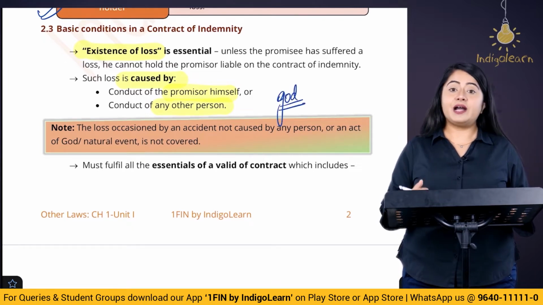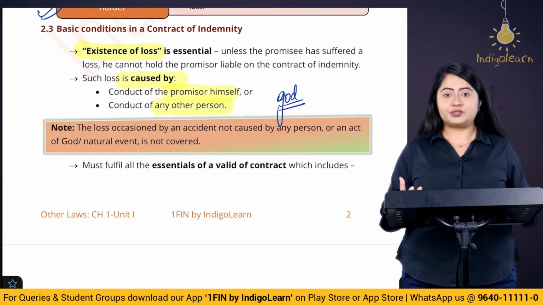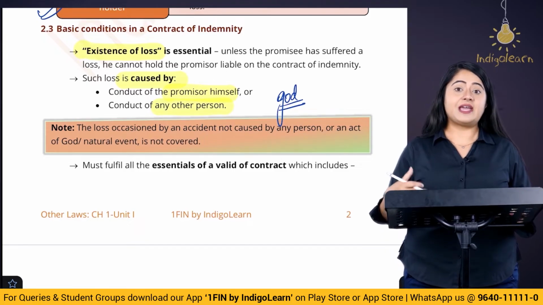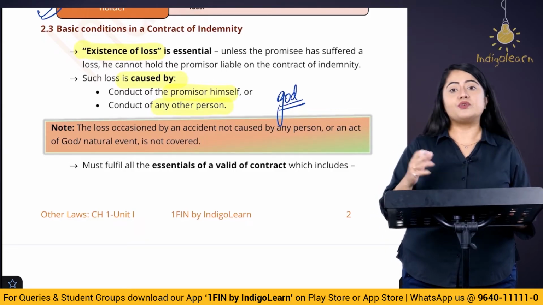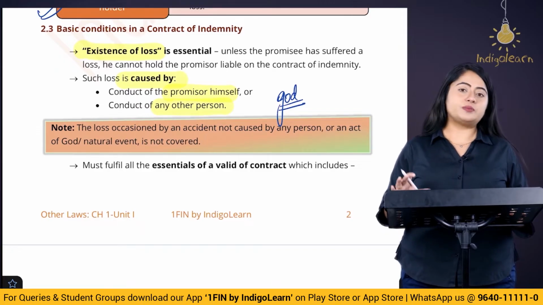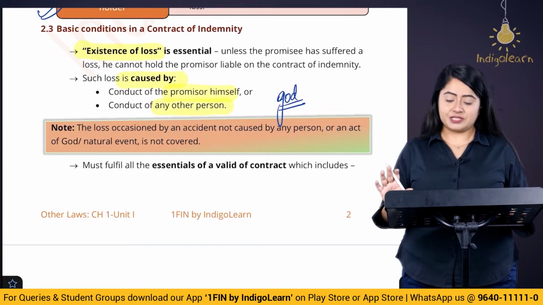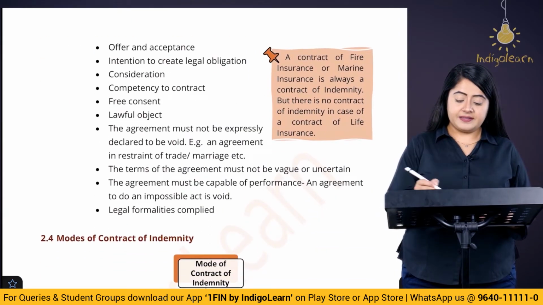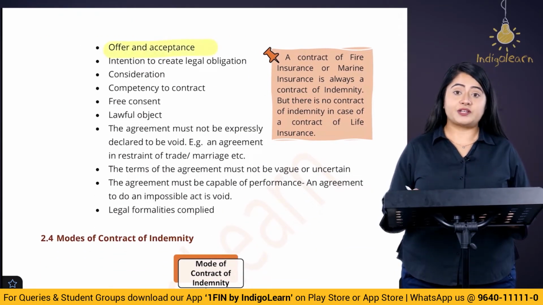Let's say my car is damaged because there is an earthquake. If any accident is caused because of the act of God, if there is a disaster, then in that case it is not going to be considered as a contract of indemnity.